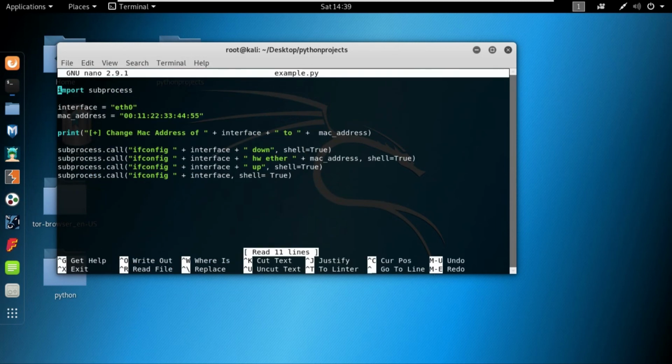In this program, what we did was we replaced the interface, which was hard-coded right over here in the string, with a variable which can be changed very easily, and we also made the hard-coded MAC address a variable, and now we can change everything from right over here. It's pretty easy and pretty convenient. It will help us in bigger programs, and you will see in the upcoming few videos that we'll get this interface and this MAC address from the user, and then replace it in this file.